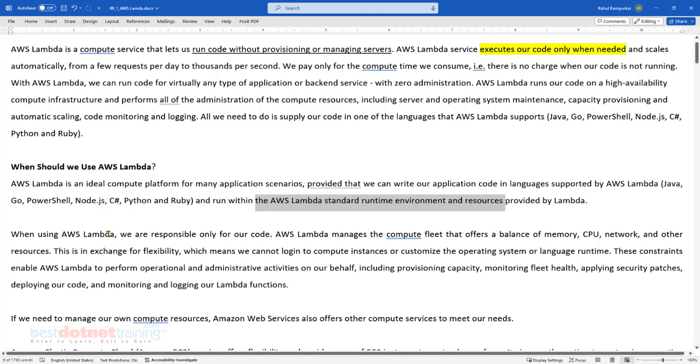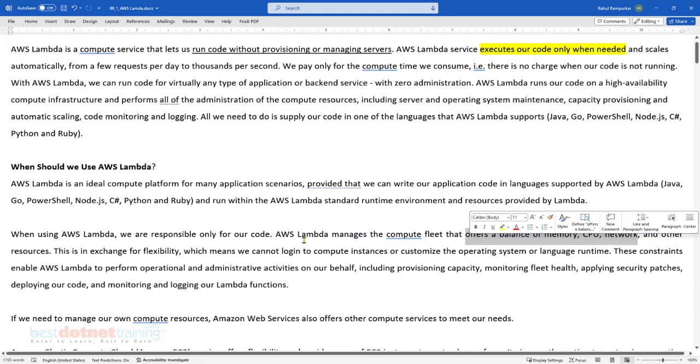Okay, with Lambda we are only responsible for our code. We have mostly discussed all this. AWS takes care of the compute: memory, CPU, networking and all other resources. This kind of flexibility implies there are no compute instances manually provisioned. You don't have to log in and customize the operating system or the runtime. Nothing of that sort is our requirement. We just deploy the code, the rest is all taken care of by AWS.